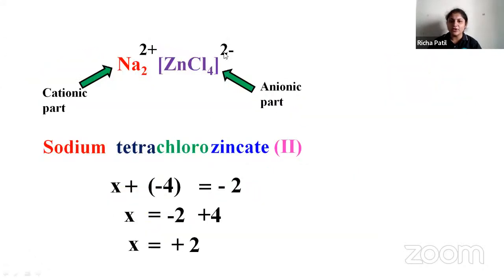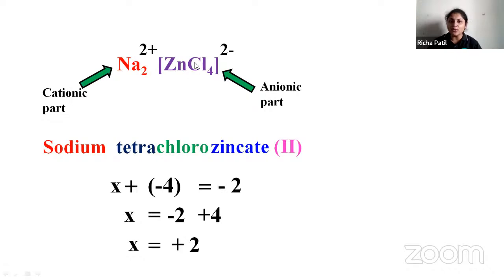Now when you are writing the name, this is the cationic part, Na2 2 plus, and ZnCl4 is your anionic part because it has the overall charge 2 minus. So first, outside the complex, you have to write whichever metal is present, sodium. Then according to your ligands, in alphabetical order, Cl comes first. How many chloride atoms are there? There are 4. So it is tetrachloro. Then your metals will always end up with ate, so it is zincate.